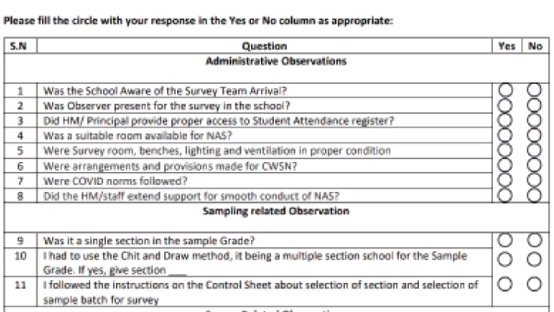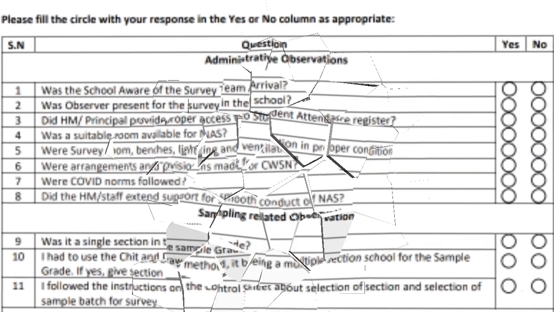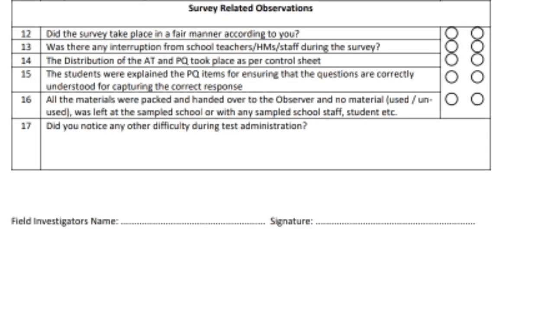Did I follow the instructions on the control sheet? As we know, the student's name, the people's questionnaire, the achievement test booklet number, all that will be filled up on the control sheet, and the instructions are given on the back side of the control sheet. So we have to write whether, while doing the sampling, we followed those instructions or not. We have to give either yes or no. It must be yes actually, and if chit and draw is done, then that will also be yes. If the number of students is more than 30 or multiple sections were there, then we have to do the chit and draw. So those are the questions we have to fill up.